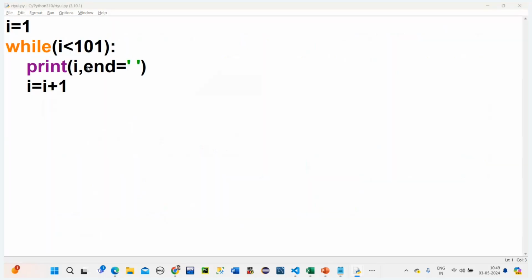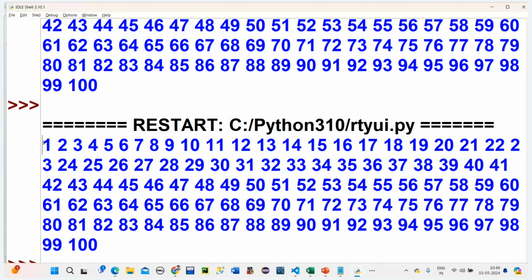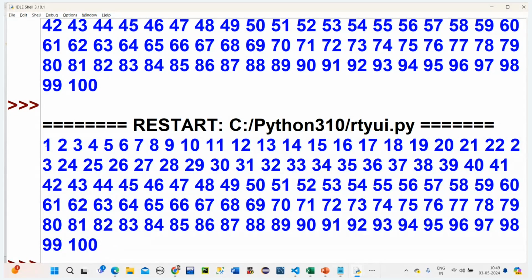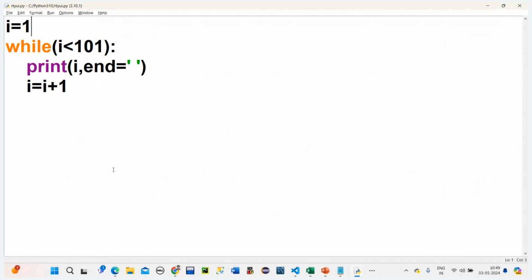Now in this we want to print only odd numbers. What are the odd numbers? 1 has to get printed, 3 has to get printed, 5, up to the first 50 odd numbers. For that we have to give them a space and enter the number.